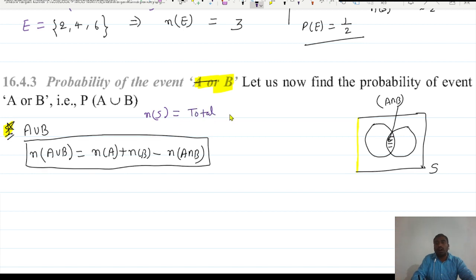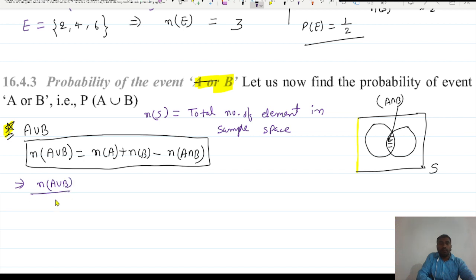So if you divide all of this by n of S, you get n of A union B divided by n of S is equal to n of A divided by n of S plus n of B divided by n of S minus n of A intersection B divided by n of S. So what is the meaning of this?